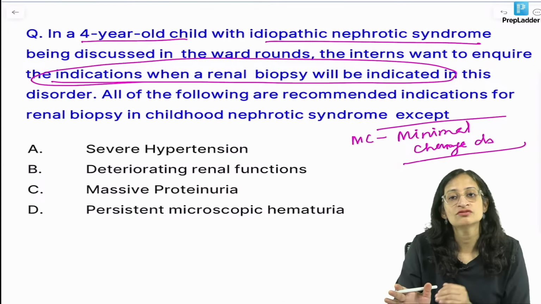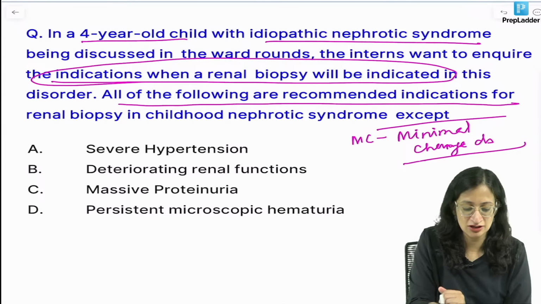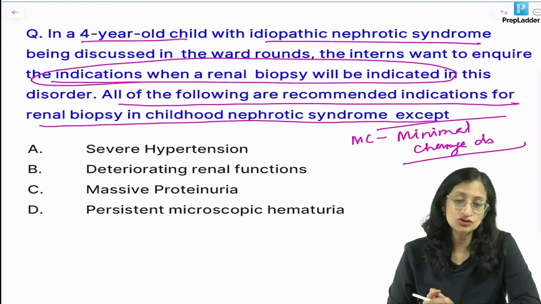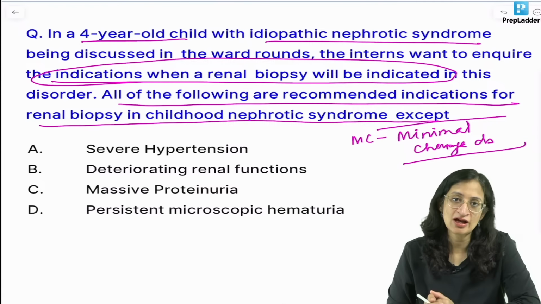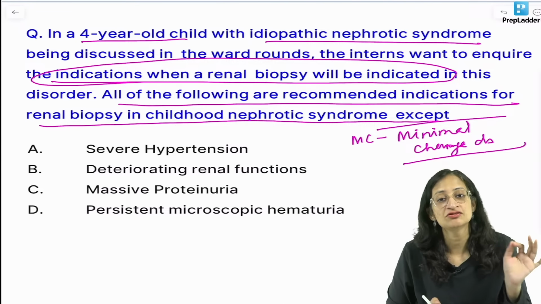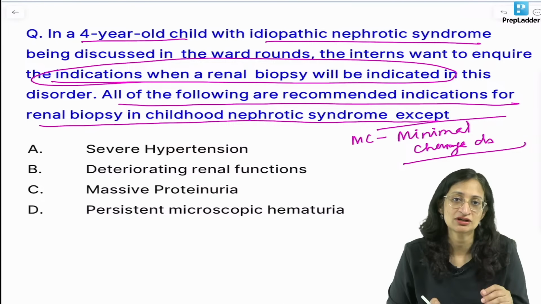So all of the following are recommended indications for renal biopsy in childhood nephrotic syndrome except. We will do a kidney biopsy if we are getting some atypical features in nephrotic syndrome, features like nephritic syndrome or non-minimal change disease. Only then do we do a kidney biopsy.